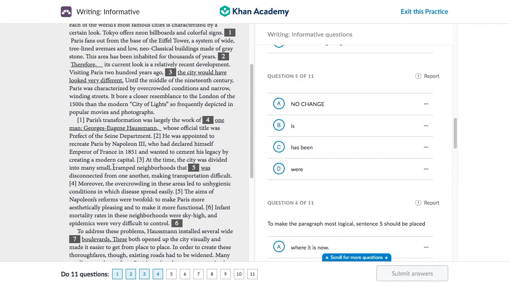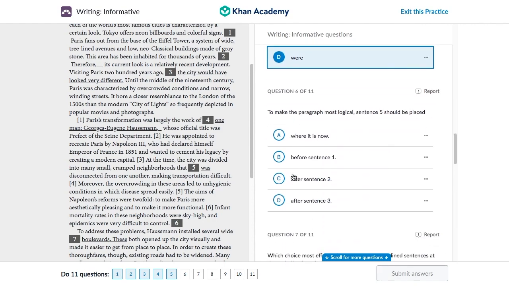So let's go on more. Cramped neighborhoods that has been disconnected. That doesn't really fit over here, but let's look at the last option. At the time, the city was divided into many small cramped neighborhoods that were disconnected from one another. Previously, they were disconnected, but after the work of this man, they were not. So, we're going to be using were as our option. Now on to question 6.